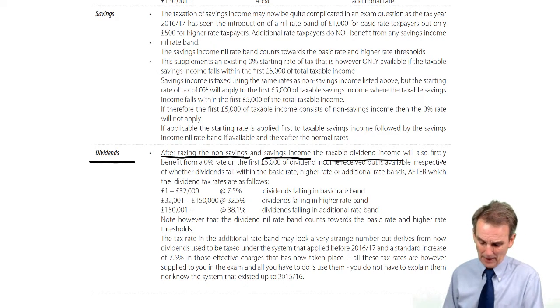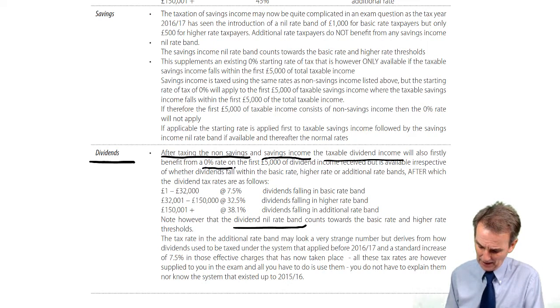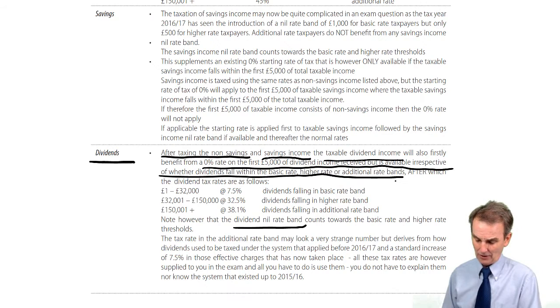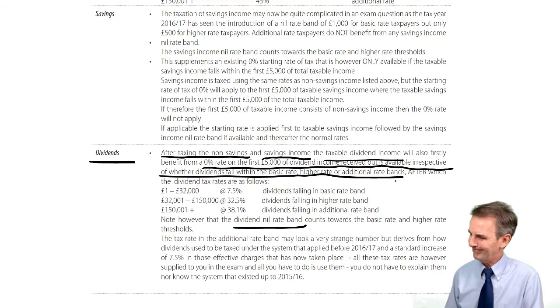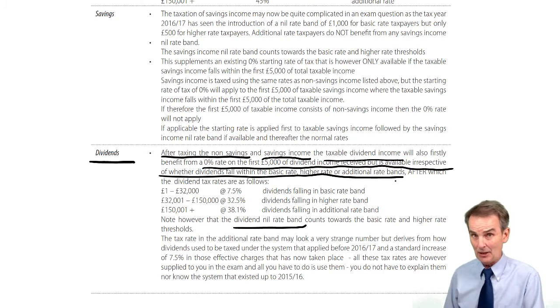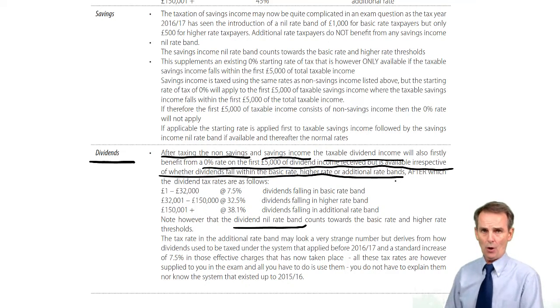Now, it will also benefit from this dividend nil rate band, a 0% rate on the first £5,000 of dividend income received, but is available irrespective of whether dividends fall within basic, higher or additional rate bands. So we get this on the first 5,000, whatever. That's a whole lot easier to deal with than the problems we had applying the 0% starting rate and the savings income nil rate band when looking at savings income. This is a whole lot simpler.